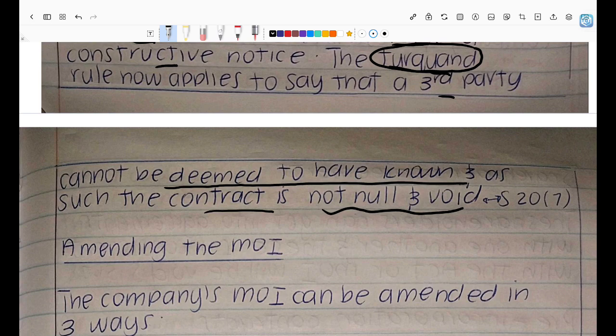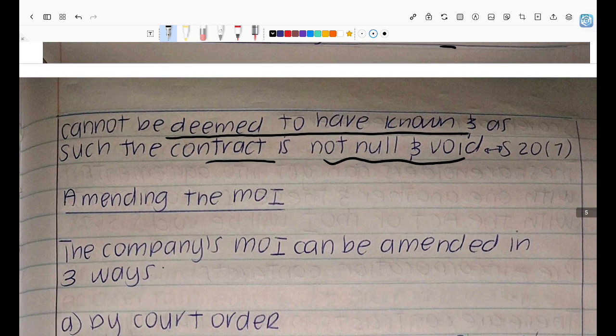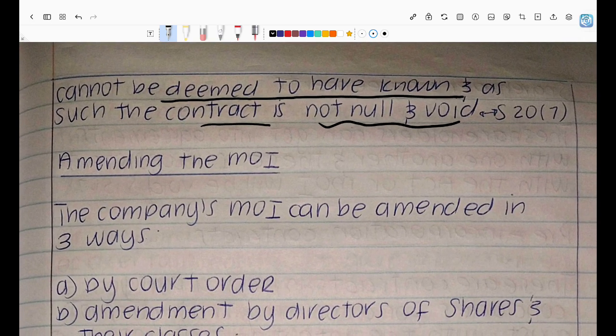And they say third parties should not be deemed to have known the internal affairs of the company, unless there was a matter that required them to go and check the MOI. But if there was no such matter, you can't assume that they knew the internal affairs of that entity. And as a result, that third party can enforce the contracts, even if you are acting above your powers, even if you were supposed to only sell fuel, but you ended up having a convenience store in a contract with this third party. So the third party can keep you accountable and make sure that you enforce that convenience store contract, right?